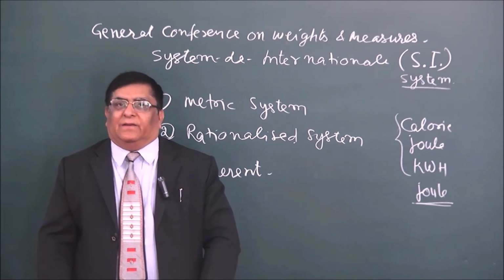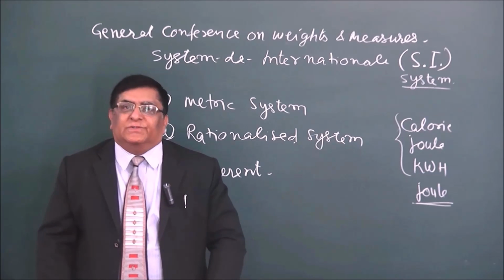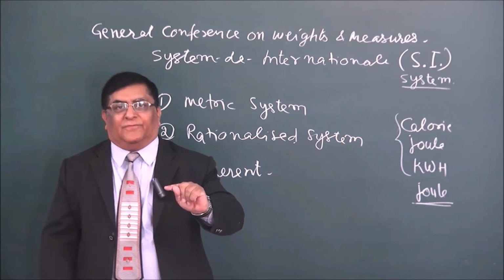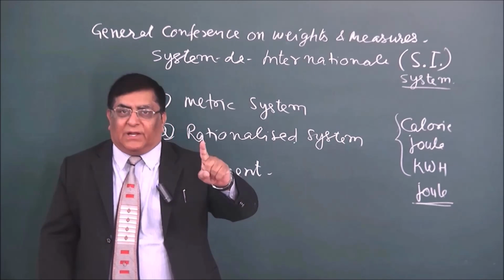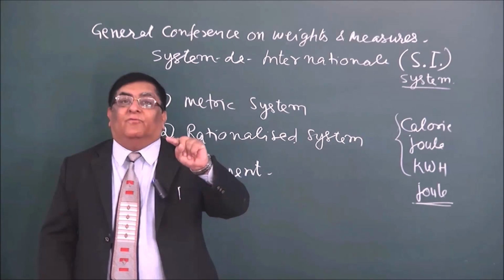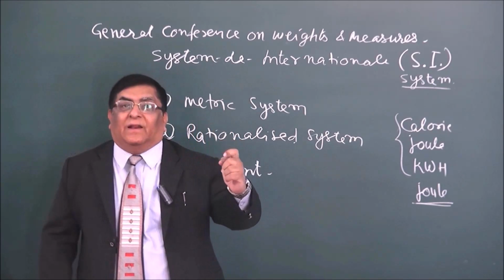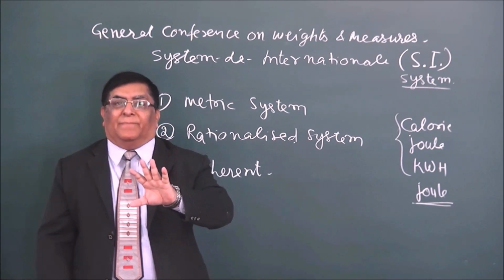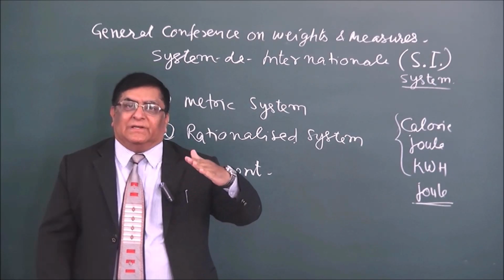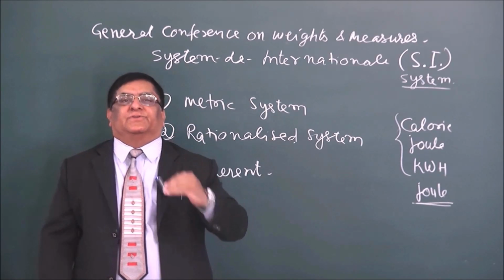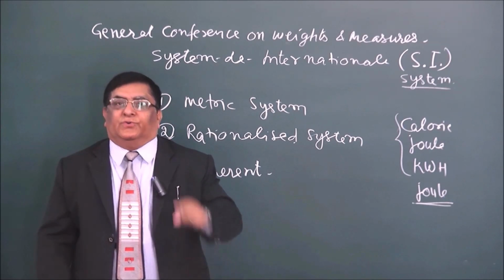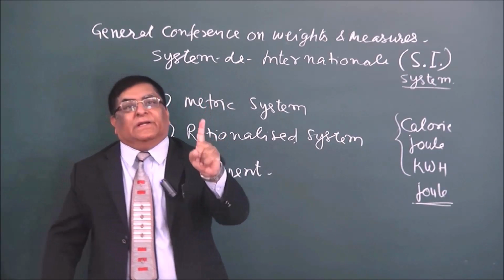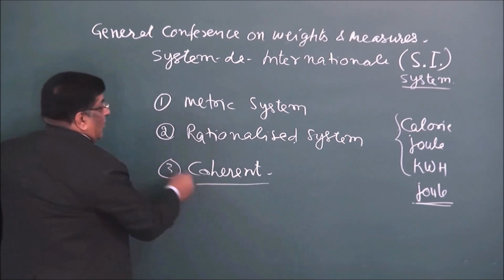So again, what is pressure? Force upon area. 1 unit of force divided by 1 unit of area. That is, Newton divided by 1 meter square will give the unit of pressure, that is Pascal. But how many pascals? 1 Pascal. So we don't have to remember numbers anywhere when we are converting. We are going from fundamental units to derived units. So unit of fundamentals will make unit of derived unit. This property is known as coherent property.